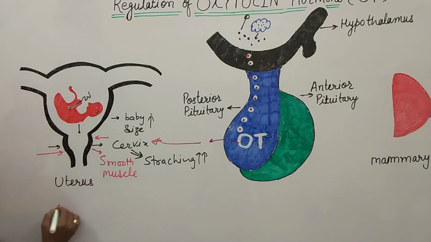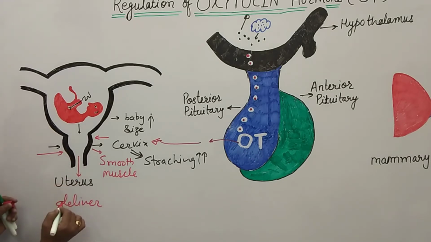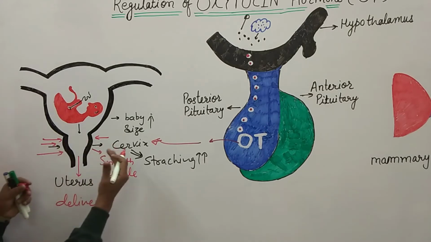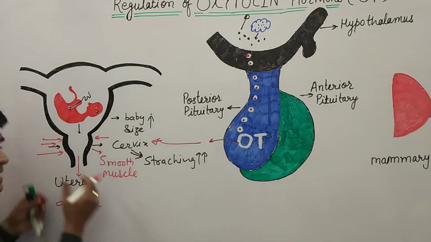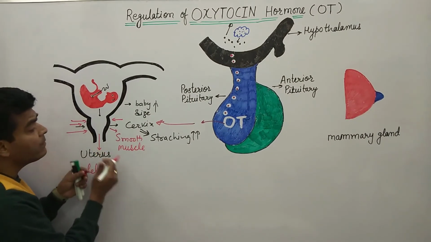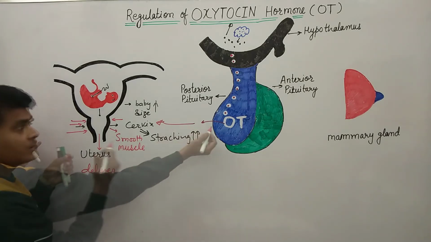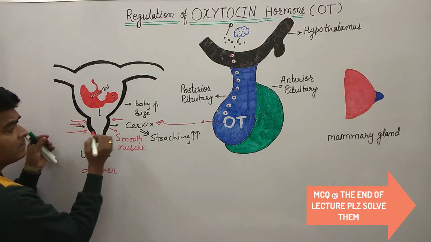During the delivery, what happened? Now the baby will move to this side due to these contractions. So what happened? When the first stretching is there, then there is the start of oxytocin release, and regularly during the labor pain there is regular stretching. Due to the release of oxytocin, there is again contraction via smooth muscle.